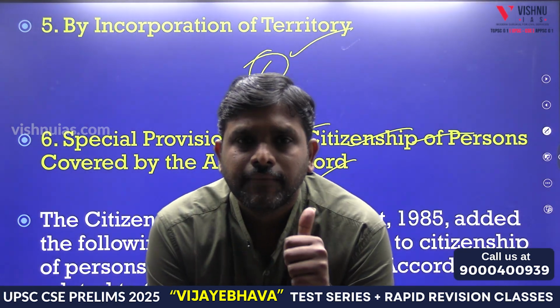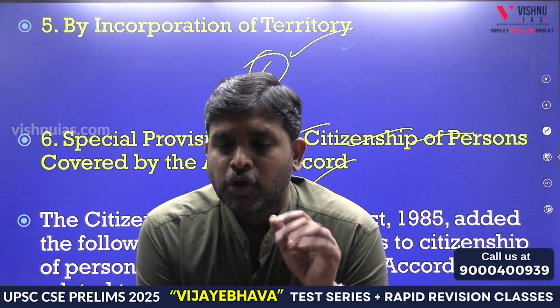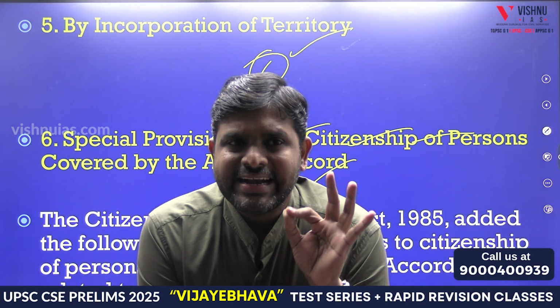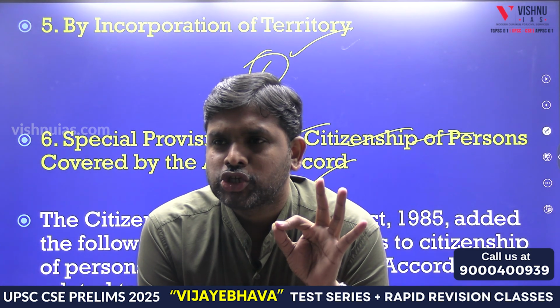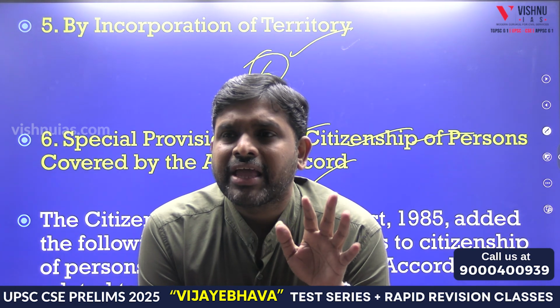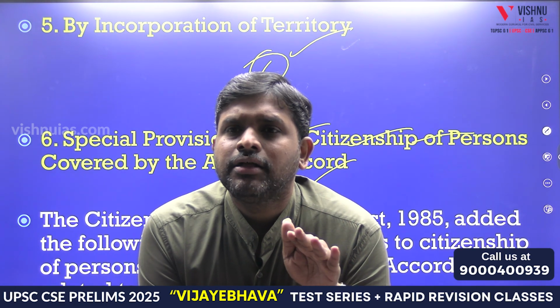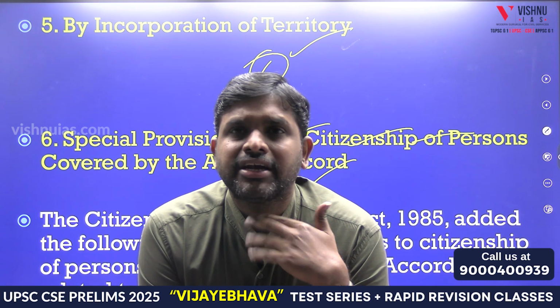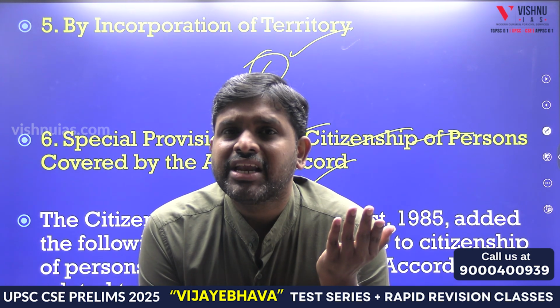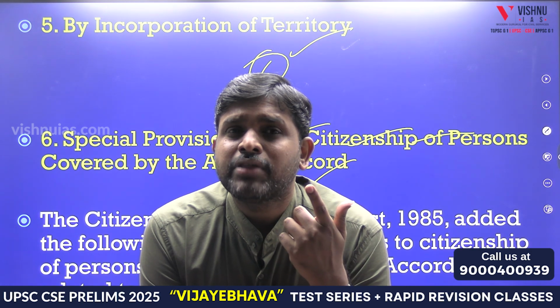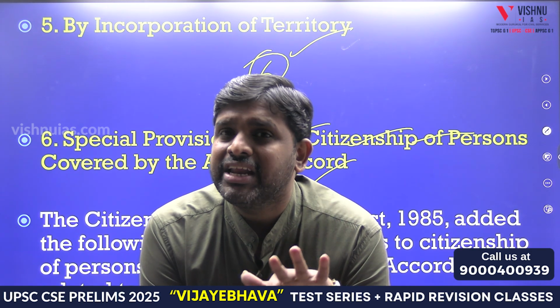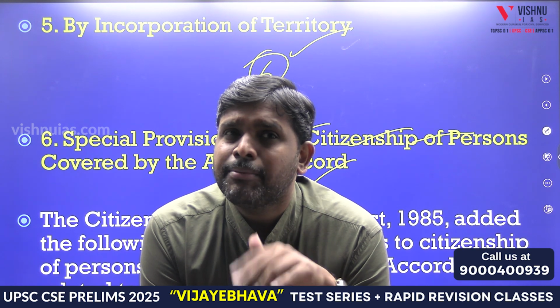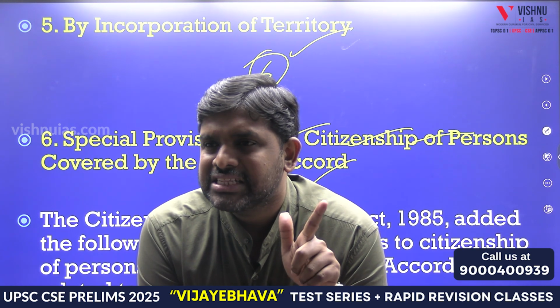See, first one is what? By birth. Whose birth happened in India on the day of commencement of the Constitution, or either of the parents or both the parents whose birth happened on Indian soil. Second, descent, where my parents are not living in India, but I am a descendant of parents who lived in India, whose birth happened in India, but are living in another place. That is called descent.